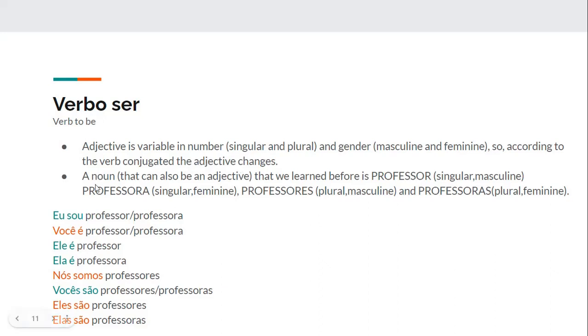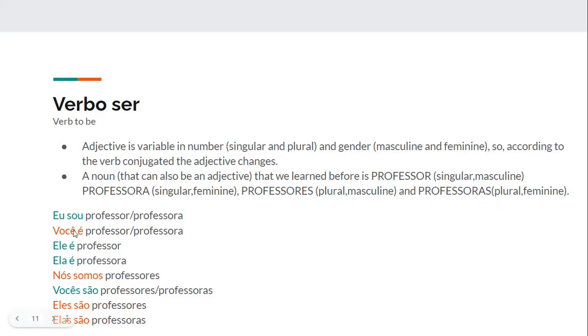So for instance, a noun that can also be an adjective that we learned before is professor. So professor, teacher. And basically we have four different ways to say teacher in Portuguese. So we have professor for singular and masculine, professora for singular and feminine, professores for plural and masculine, and professoras for plural and feminine.